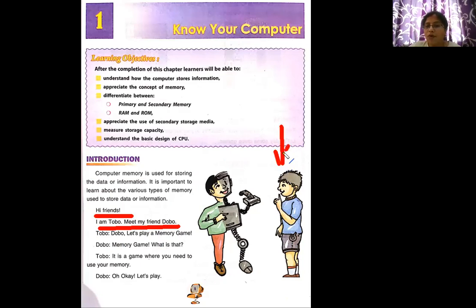Dobo agrees. Memory game? What is that? Tobo says, it is a game where you need to use your memory. Dobo says, oh, okay, let's play that. It looks interesting for me.